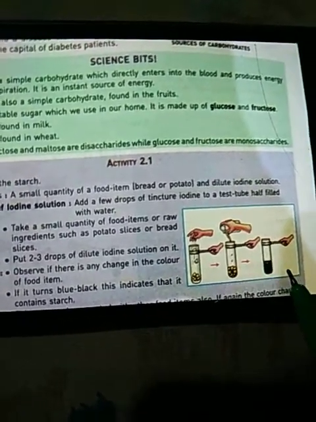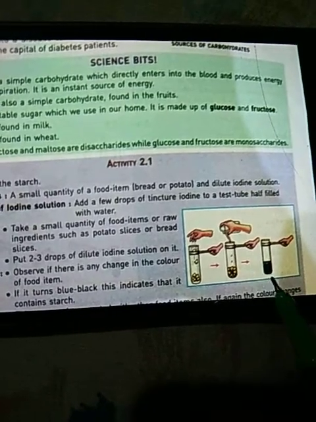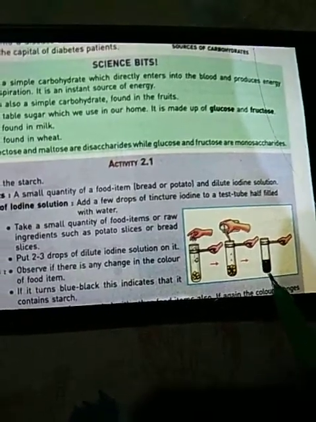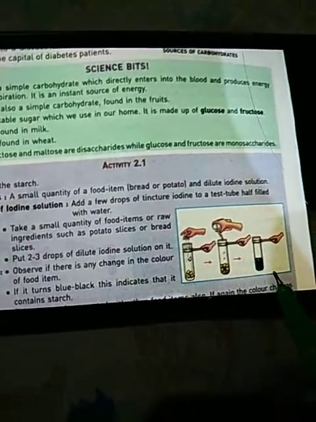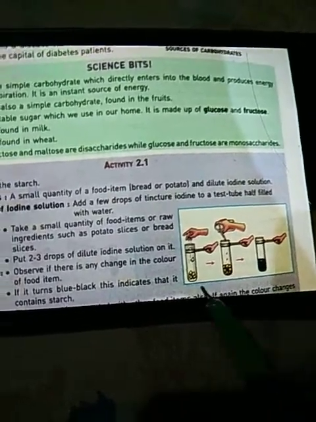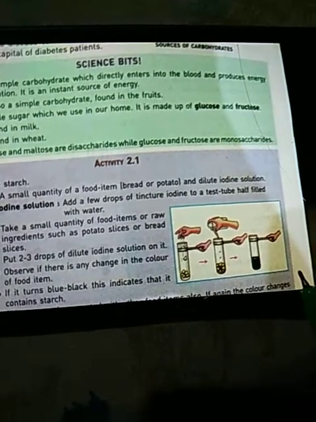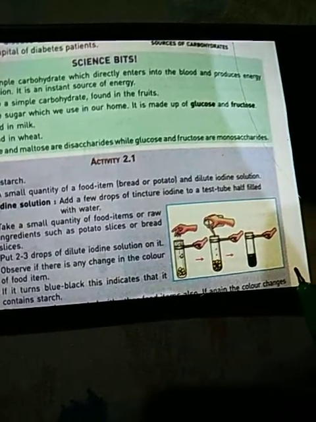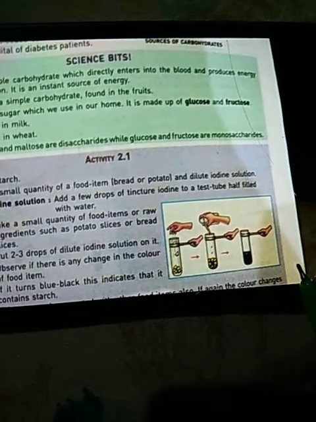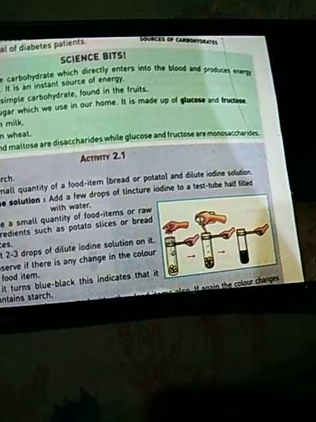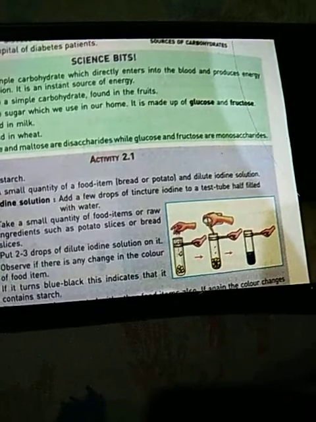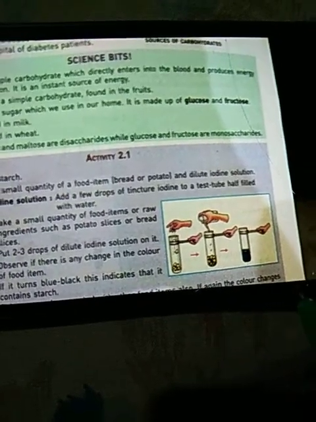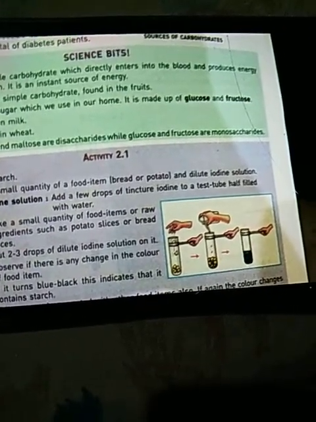This is the iodine test for testing starch. When you have to test the presence of starch, a form of carbohydrate, you use this activity, and the requirement is the dilute iodine solution. So when dilute iodine solution is added to food items rich in starch, its color changes to blue-black. This indicates the presence of starch in that particular food item.